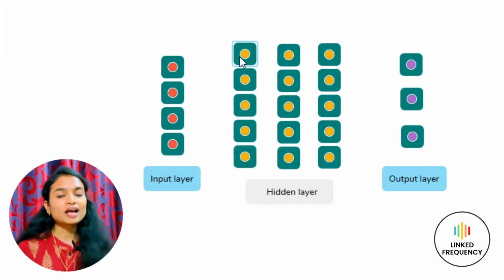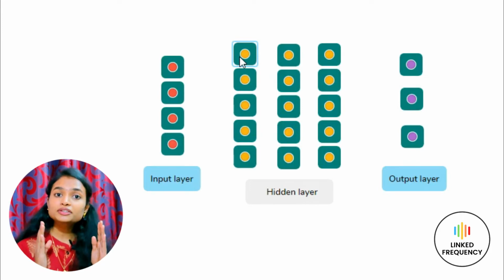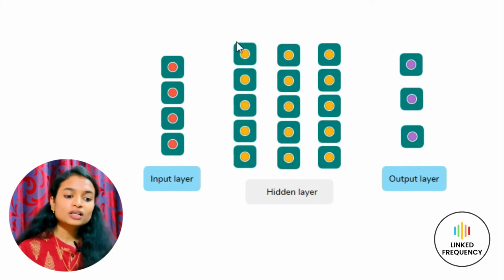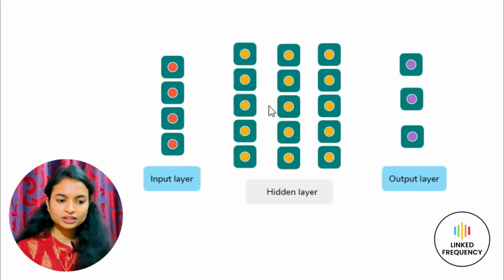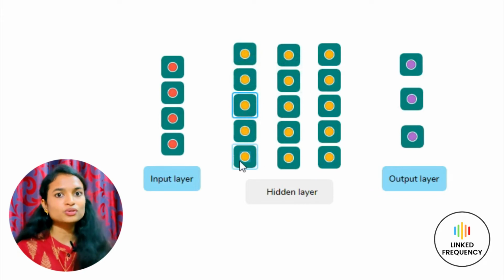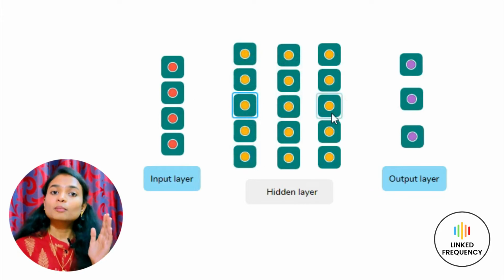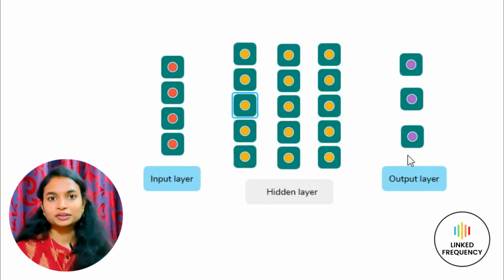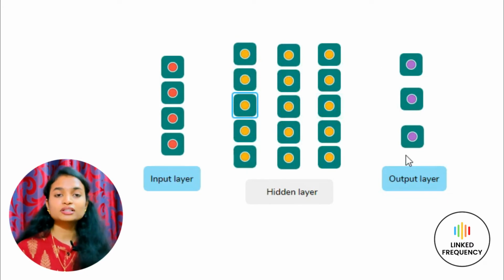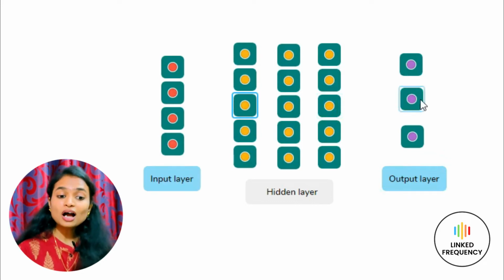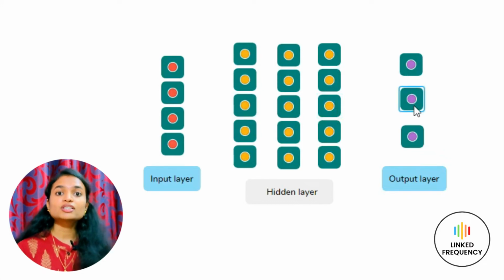Along with the value, some bias is added. Then the overall value calculated is passed to an activation function. The activation function will decide whether to activate the neuron or not. Only the neurons which are activated will pass the signal or the message to the next layer. Consider if neurons 1 and 3 are activated, only those messages will be passed to the next layer. Likewise, the propagation happens till it reaches the output layer. This kind of propagation in the network is known as forward propagation. Then the output which is desired and the output which is obtained are compared together.